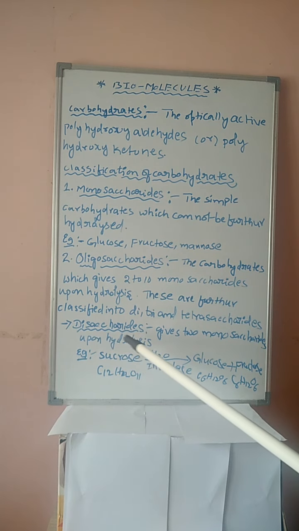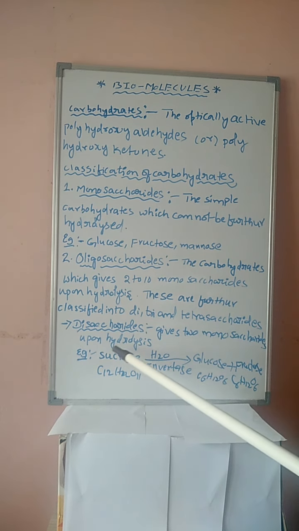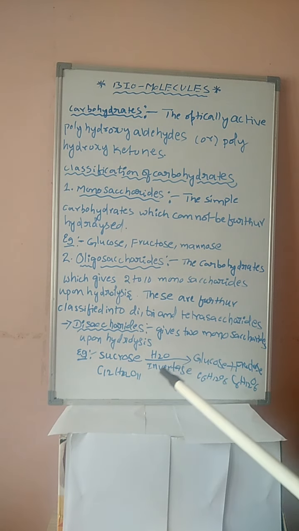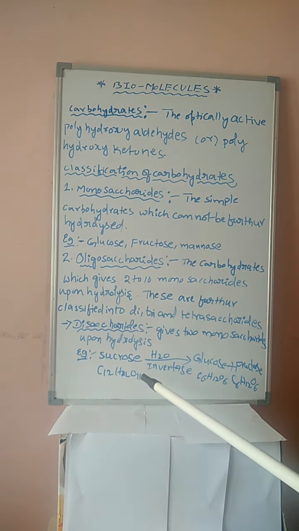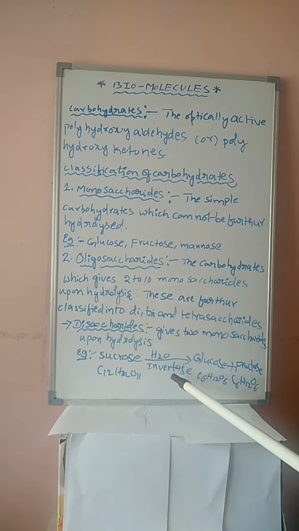First one, students, disaccharides. The carbohydrates which give 2 monosaccharides upon hydrolysis are called disaccharides. The very famous example is sucrose, C12H22O11, which upon hydrolysis in the presence of invertase enzyme gives glucose plus fructose.